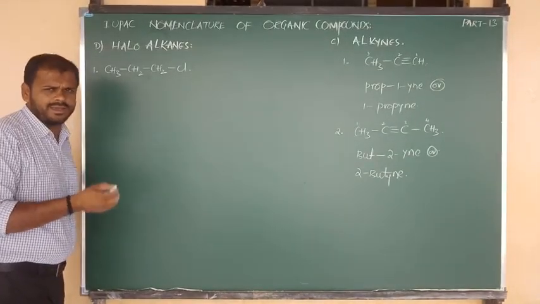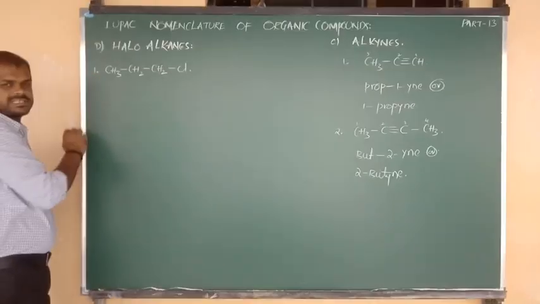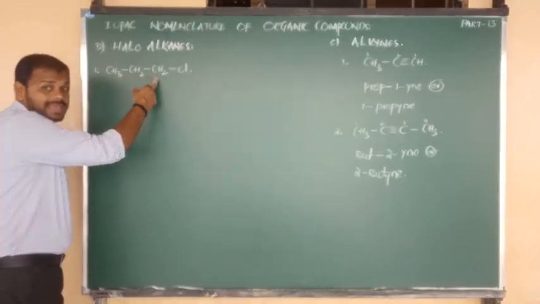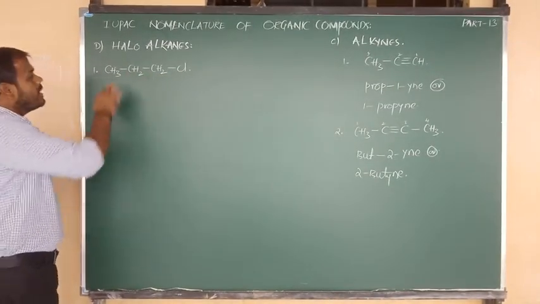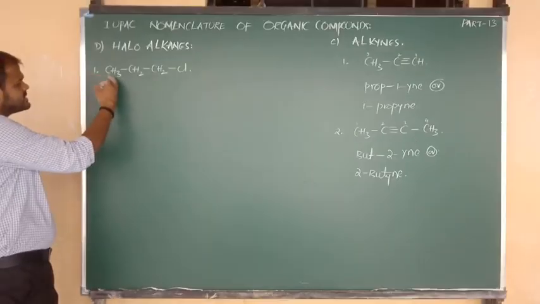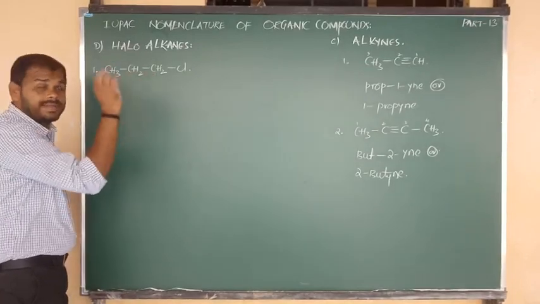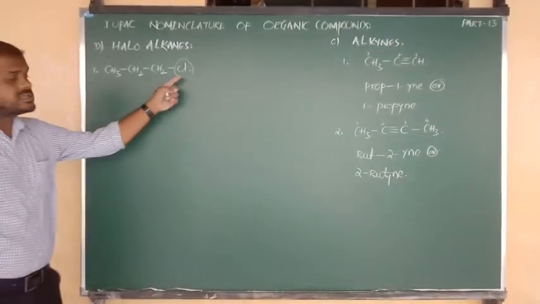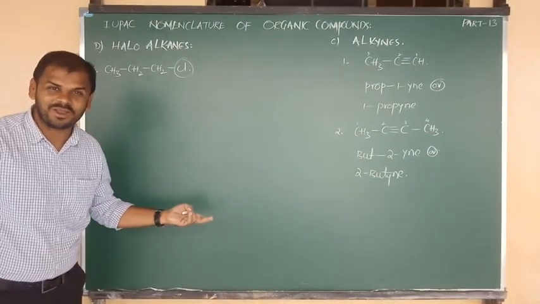Based on numbering only we can write the IUPAC name. The left carbon is CH3 and it does not contain any other side chain. The right carbon is CH2, and it contains one side chain, that is nothing but Cl. Cl is not carbon, so it is not in the main chain.